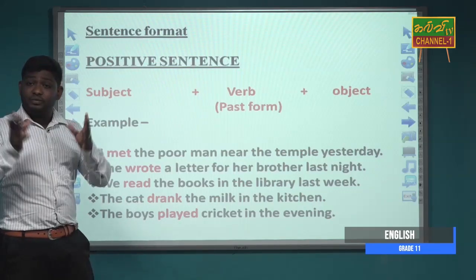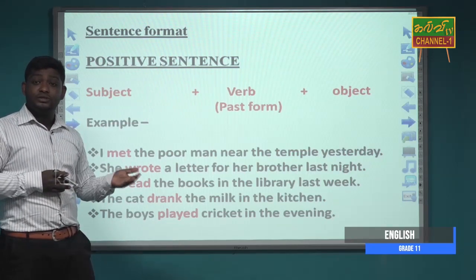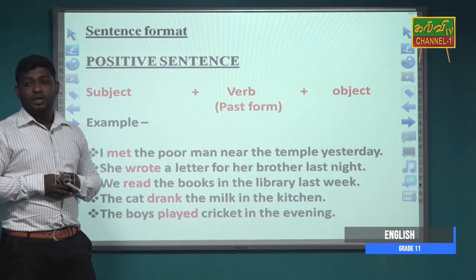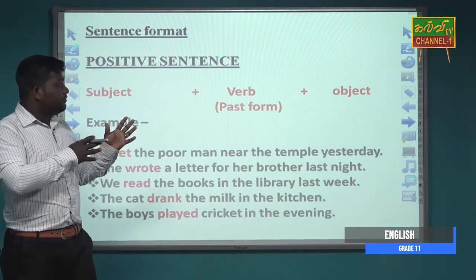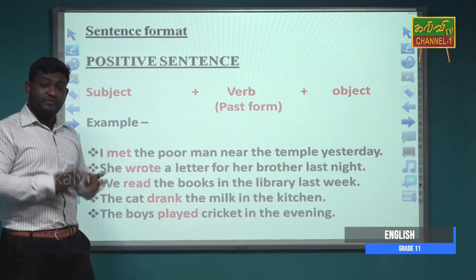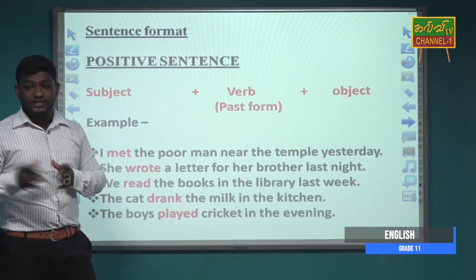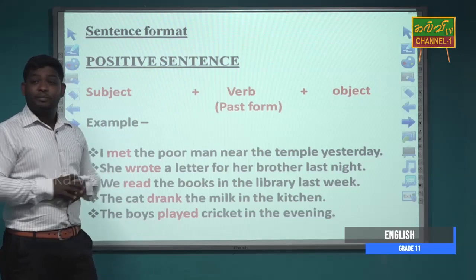And when we make sentences with the help of a helping verb, we can't use a verb there. When we combine a verb with a helping verb, it will change the tense or it can be changed to passive form.